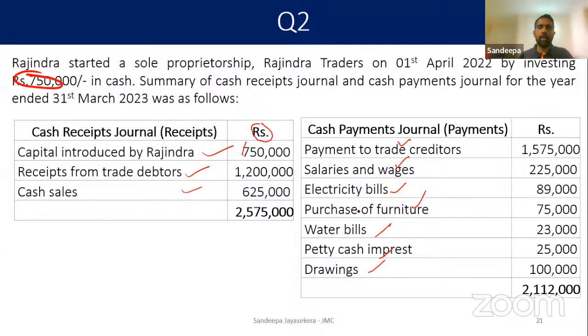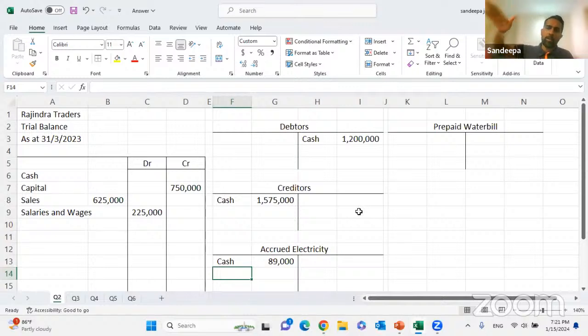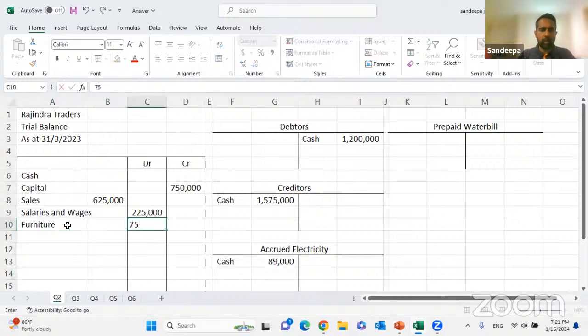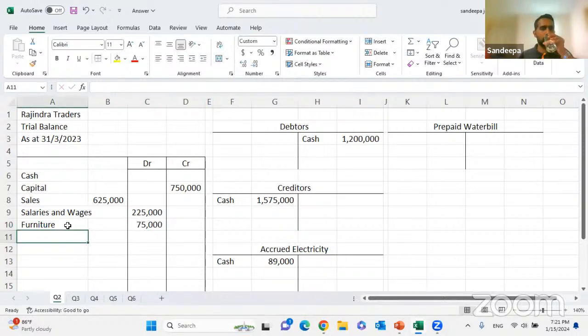Then we have purchase of furniture. Furniture අරන් තියෙනවා. එතකොට මොකද්ද double entry එක? Furniture ගත්තාම cash will come down, credited to cash. Furniture will increase, debited to furniture. Cash අඩු වෙනවා, furniture වලට debit වෙනවා. Furniture will be debited 75,000.